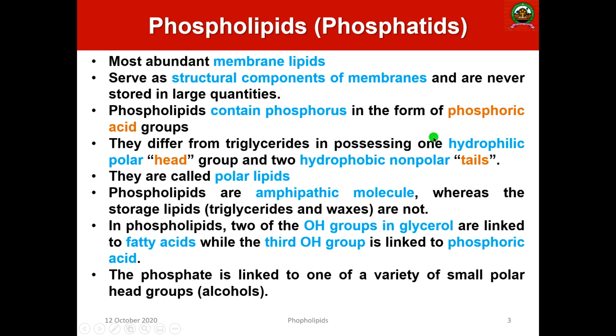One end of the phospholipid is hydrophilic, polar and a highly ionized charged group, that is the head, and the other end is non-polar and hydrophobic, known as the tail. So one head and two hydrophobic tails are present. Thus they are known as polar lipids, and they are amphipathic molecules.